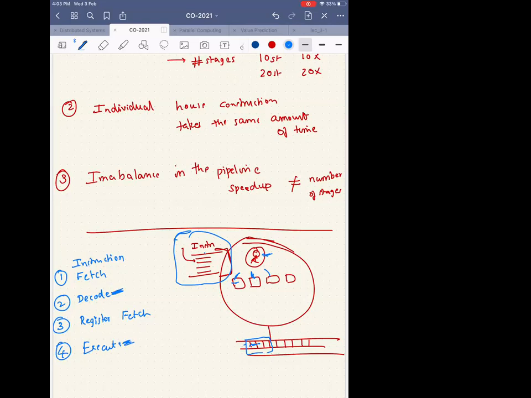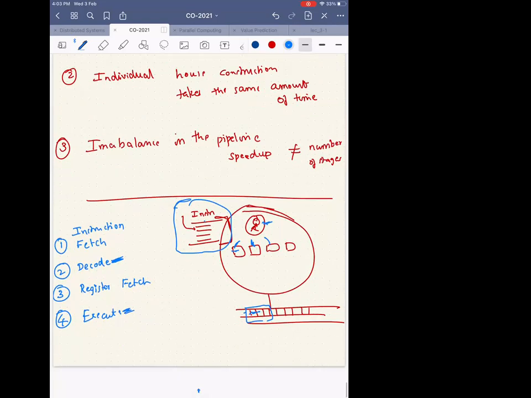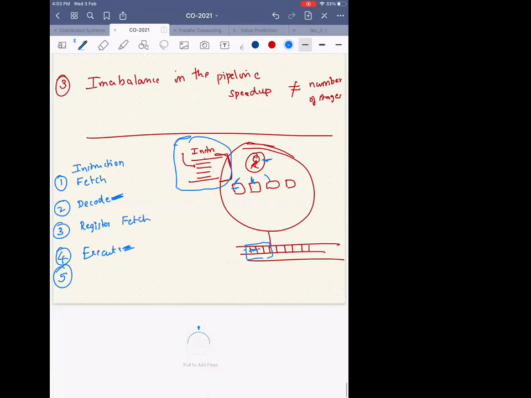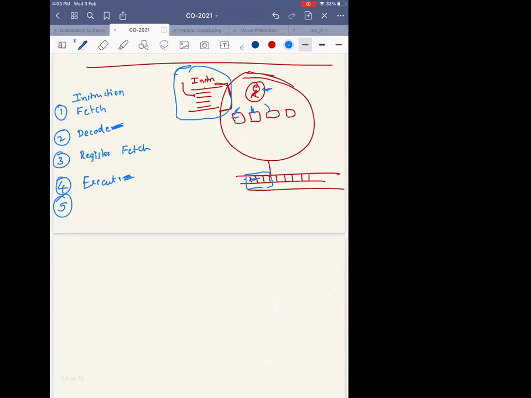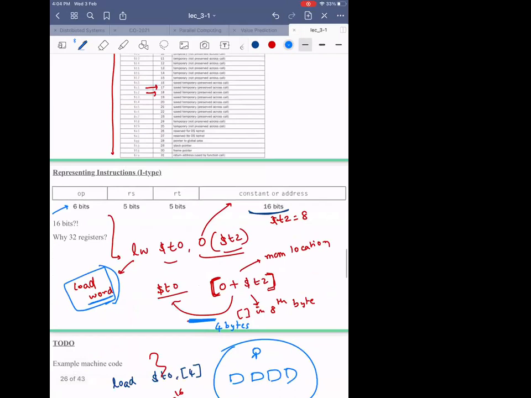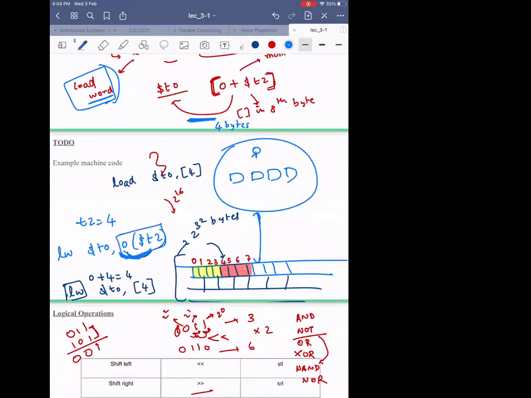Loading registers back to memory. Yes, but before that, let's say the decode, instead of telling me an add instruction, told me the instruction is load, which means I have to go and fetch from the memory. Or let's say the instruction was store. Now I have done a fetch. An execute means that I have just computed where to store, right? Because you already saw that store looks something like this. I add 0 plus T2 here, so that execute just computed the exact address where I have to store.